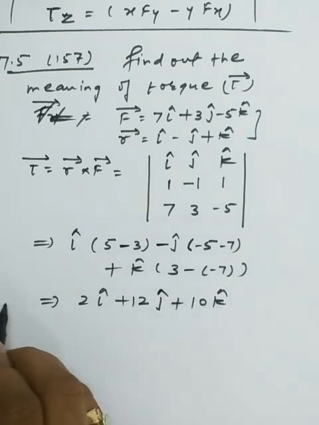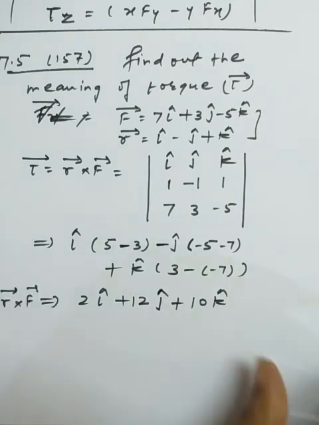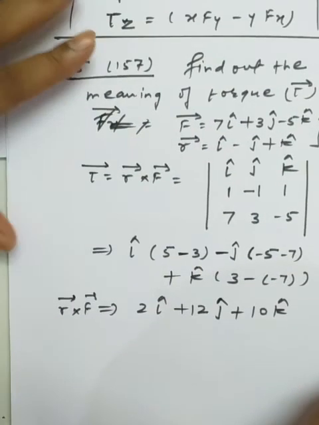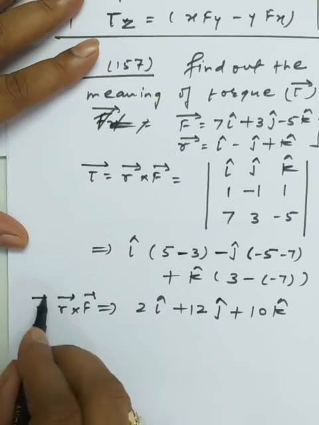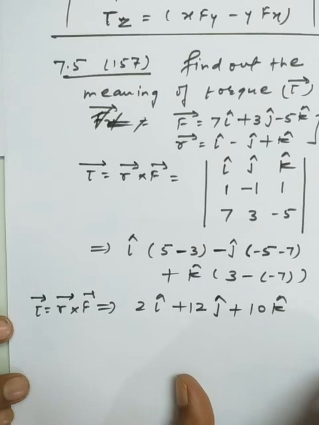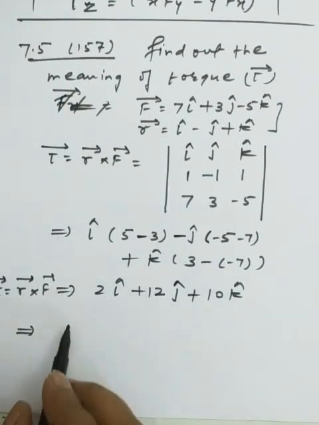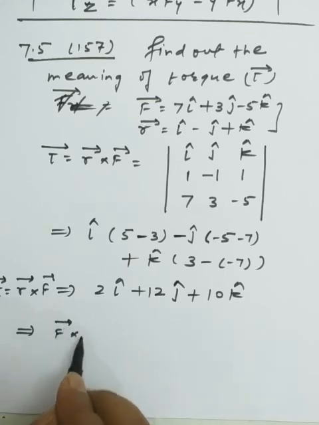Okay, so this is the simplest form of the torque, that is R cross F. So I can write the torque like this. This is the portion which is given in the question. I am adding one more portion on my own: F vector cross R vector.